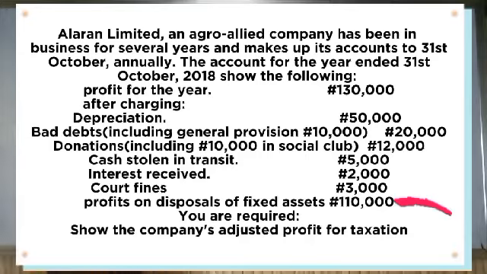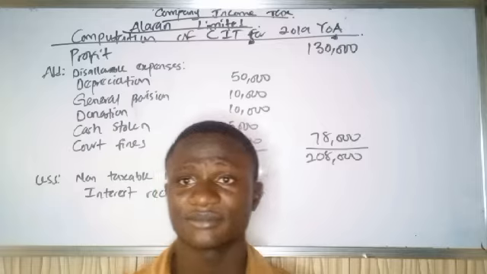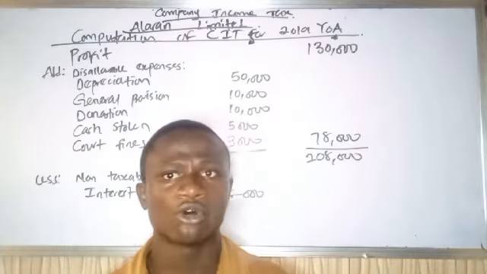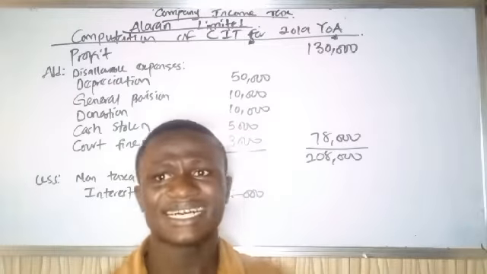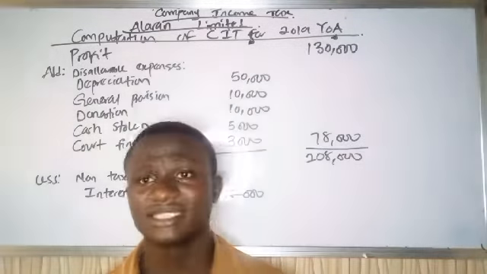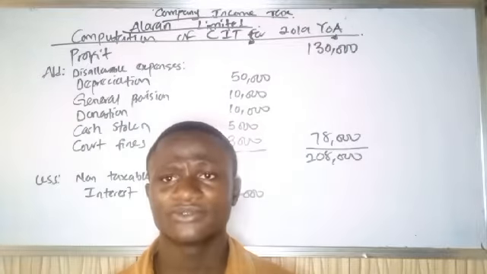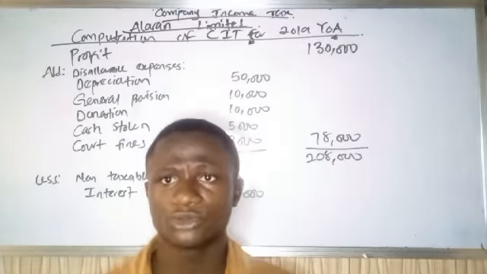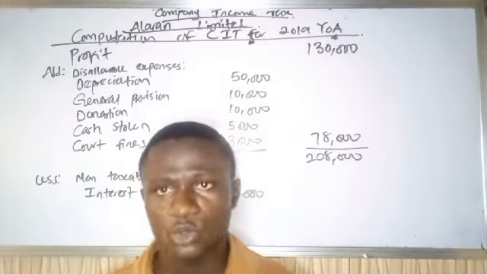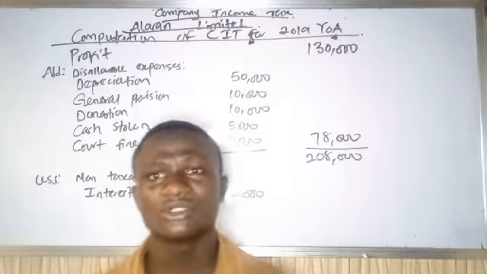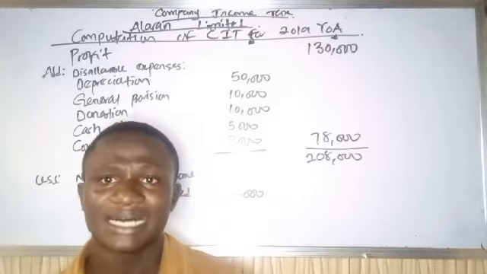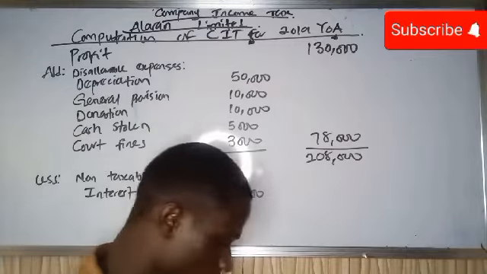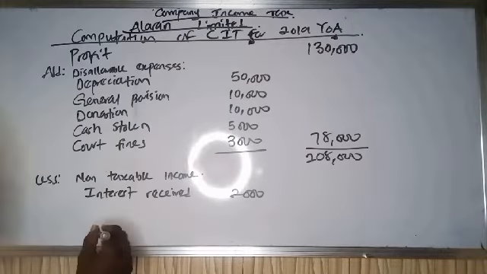Now look at the profit on disposal of fixed assets. What the company sells might be baby food or phones, but they are selling their assets and making a profit. Maybe they are selling their machinery. That is not part of what the company sells, not part of the goods the company produces. So profit on disposal is also a non-taxable income, because we are only dealing with the income that comes from what the company sells. So we are going to add that also as our non-taxable income.